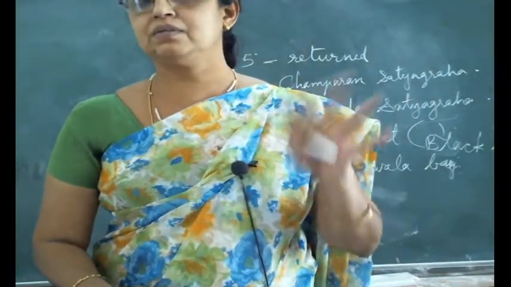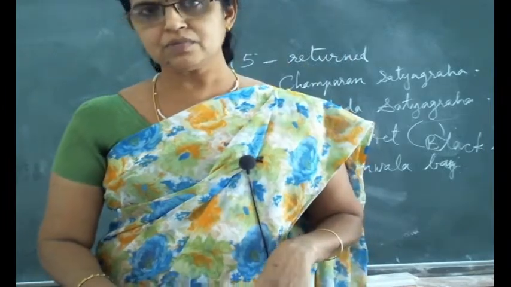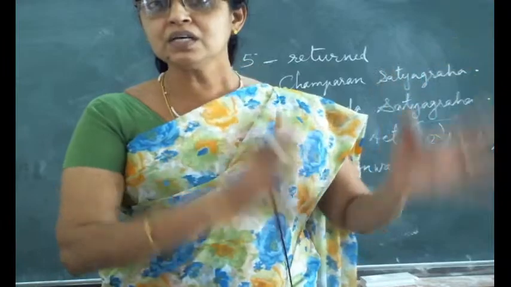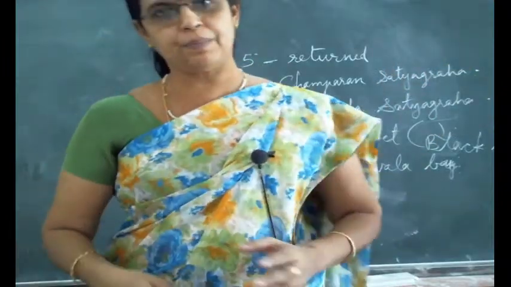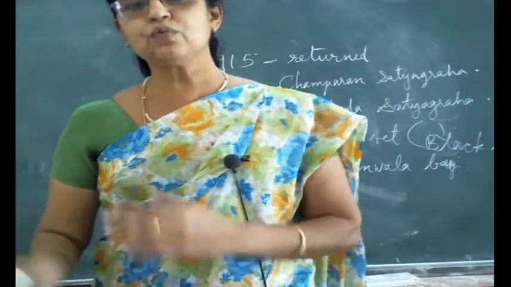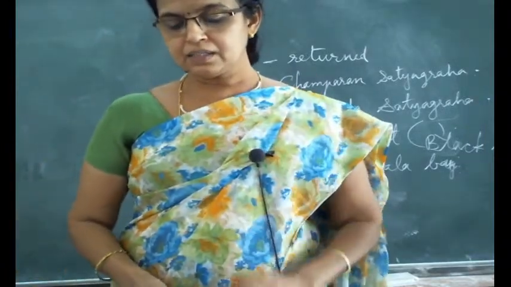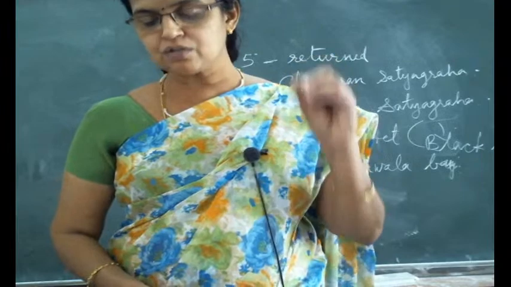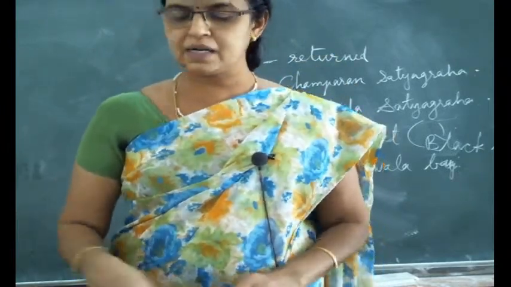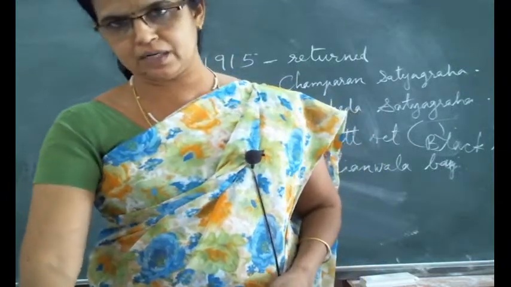He renounced it, means he left it. He said, I do not want the knighthood award you gave me, because your people killed thousands of people of India at Jallianwala Bagh. So to show sympathy towards these people, Rabindranath Tagore renounced the knighthood as a protest against the Jallianwala Bagh massacre. These two points are very important.